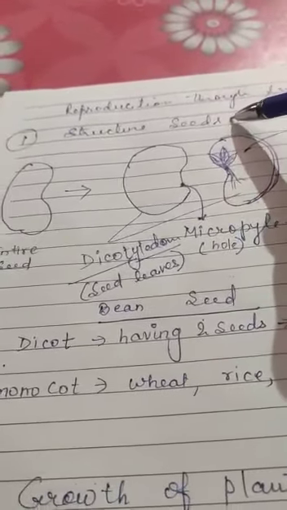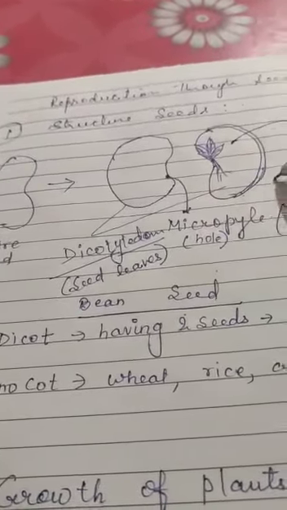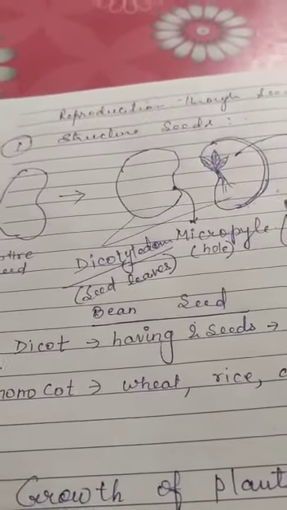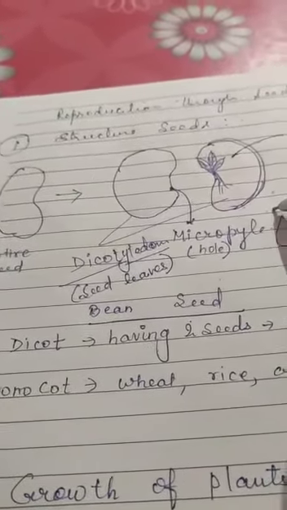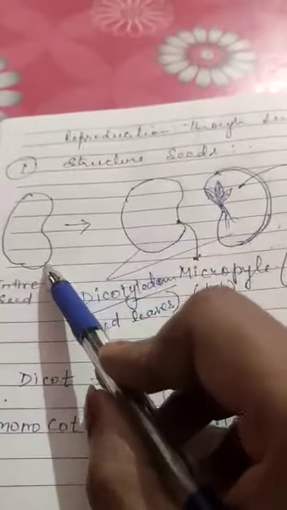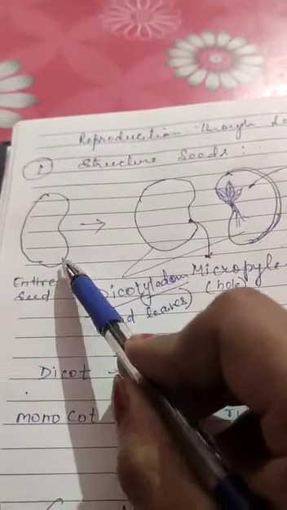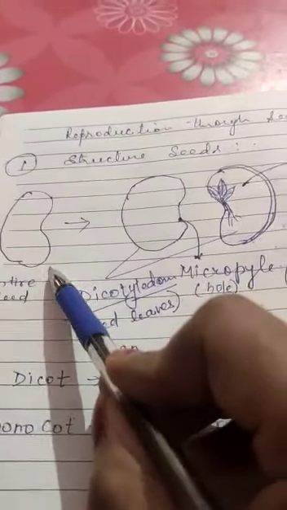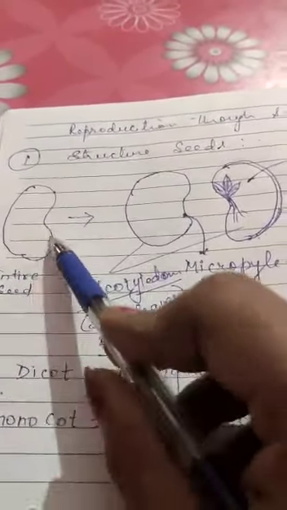Children, have you seen a structure on my paper? Yes, this is the seed of what? Beans. The seed of beans is kidney shaped. Have you seen the shape of a kidney? Yes, it is kidney shaped.